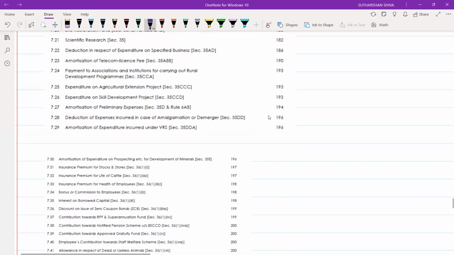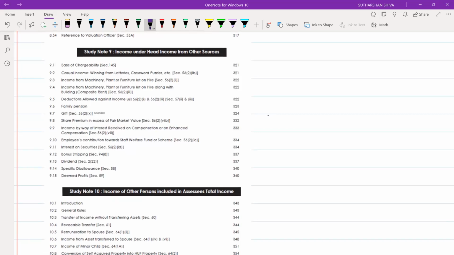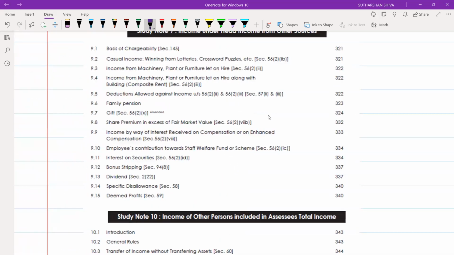Then after that, we will quickly jump on to IFOS, income from other sources. Under income from other sources, we will first focus on casual income. You will get one question from this. Salaries, one question. House property, one question. IFOS, that is other sources, one question. Easily you will get 3 questions. Some may be for 8 marks, some for 7 marks, some for 9 marks also. So at bare minimum, you can take 20, maximum 25 marks from this part. So make sure you don't leave anything.